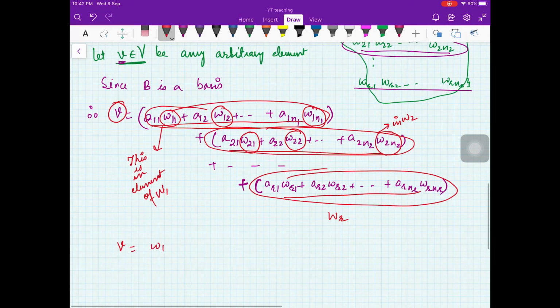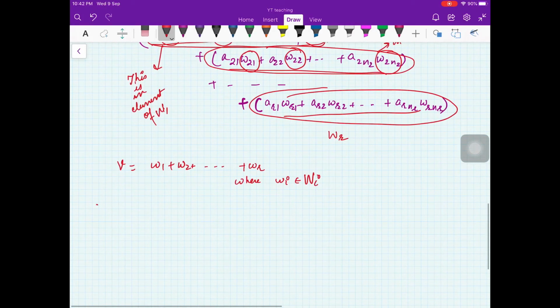So we can write v as w1 plus w2 plus so on up to wR, where wi belongs to Wi. So we proved that every element of V is written as such a sum, but now we need to prove that the sum is unique.